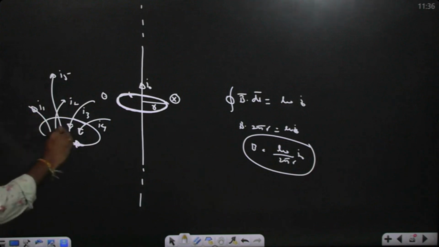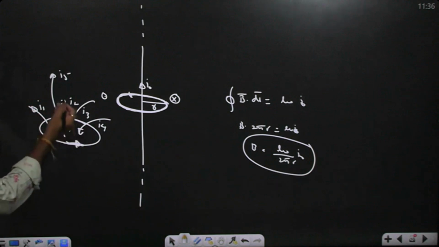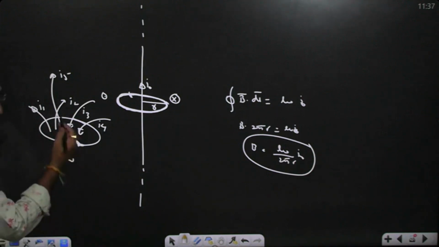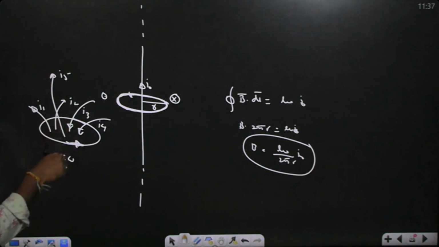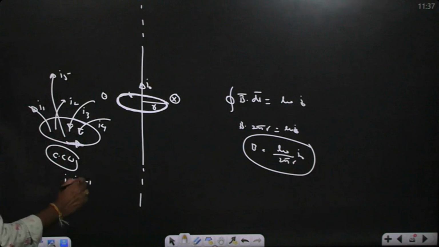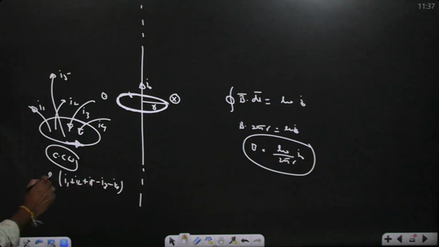So I am moving along the same line. So definitely I1 is positive, I2 is positive, I5 is positive. Remaining all are negative. So what do we say about that? Integral, suppose you move counterclockwise: outward, coming-out currents are positive, and currents going into the plane are negative. So moving in this direction, it is I1 plus I2 plus I5 minus I3 minus I4, into mu naught. That is what the integral of B bar dot dl is.